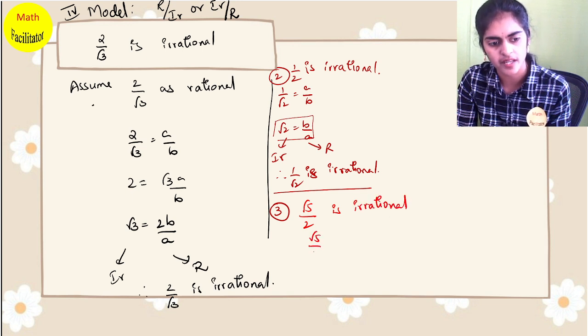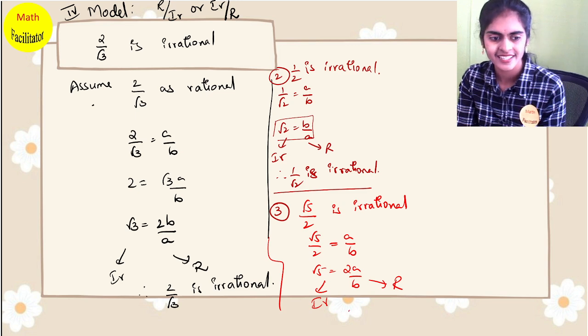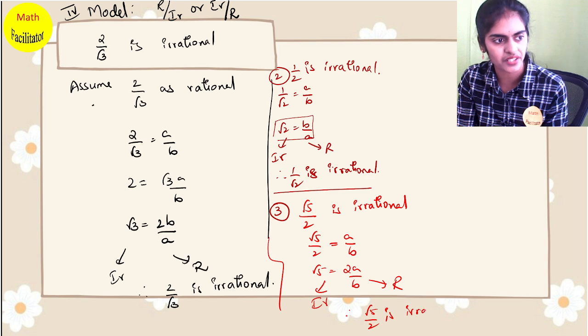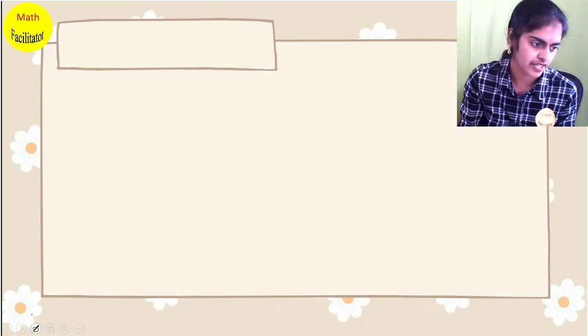So you will take root 5 by 2 is equal to a by b, a rational number, and root 5 is equal to 2a by b. So this is rational, this is irrational. So hence it is proved. Is it clear? Okay. So therefore root 5 by 2 is irrational. So this is model number 4. Now let us proceed to model number 5.